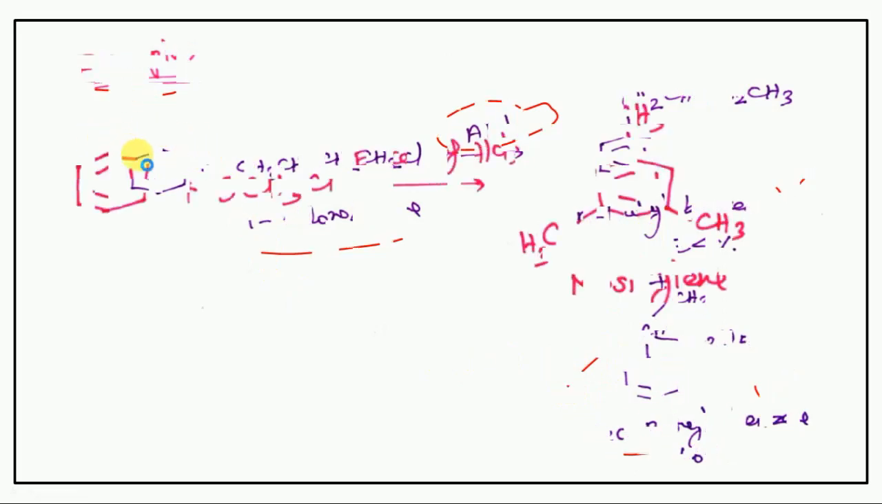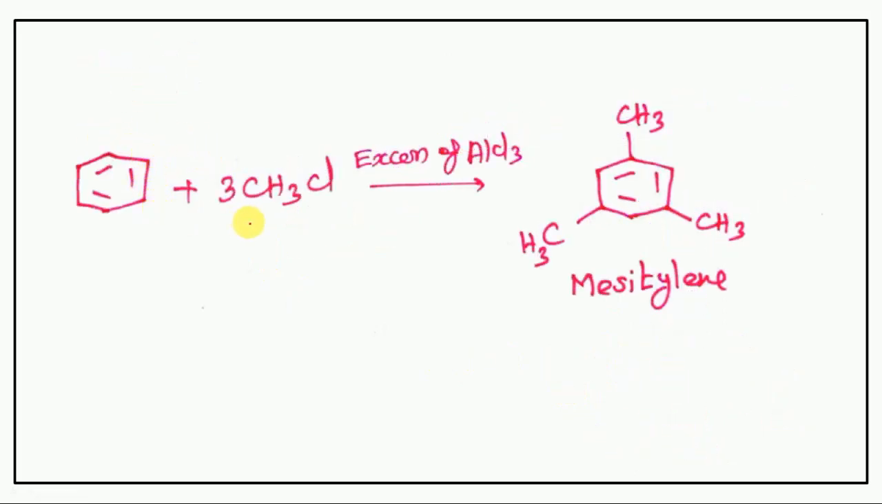Next, second example, benzene is reacted with three molecules of methyl chloride in the presence of excess of AlCl3 to form mesitylene. Sometimes these reactions are always asked in competitive exams, because some of the people will think only one methyl group is connected with benzene, but the answer is this is the right one, mesitylene.